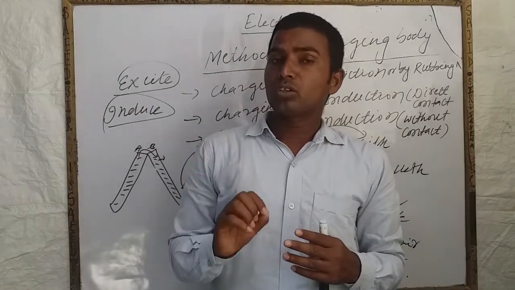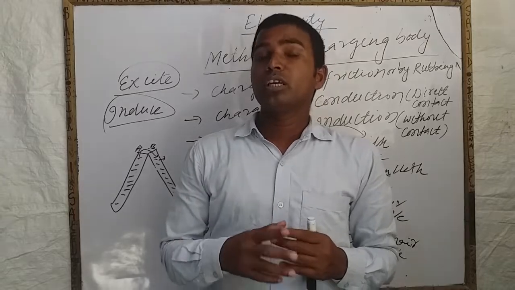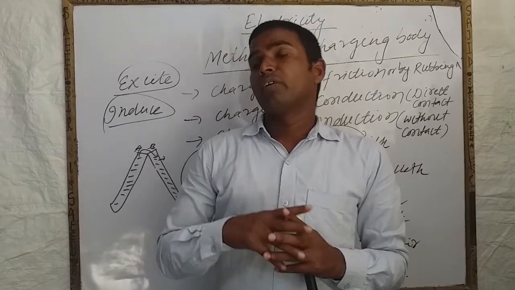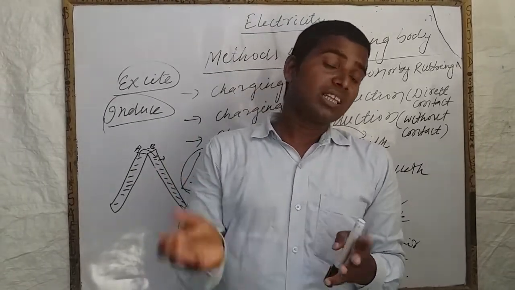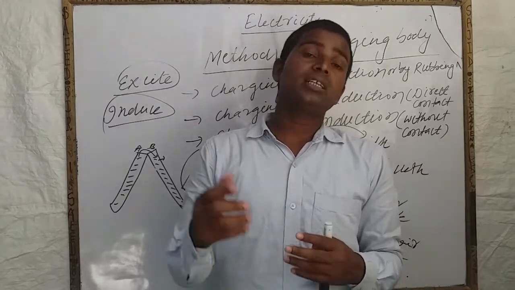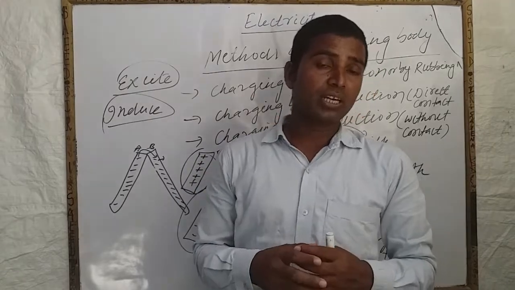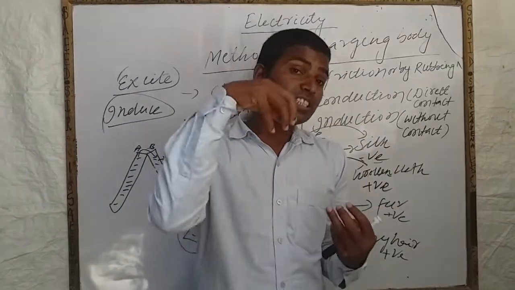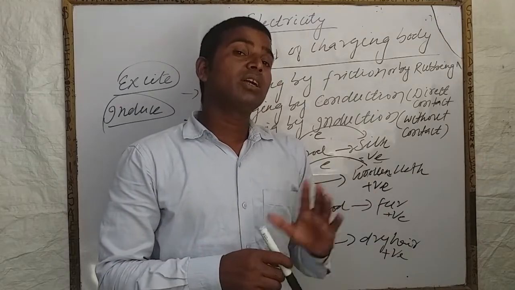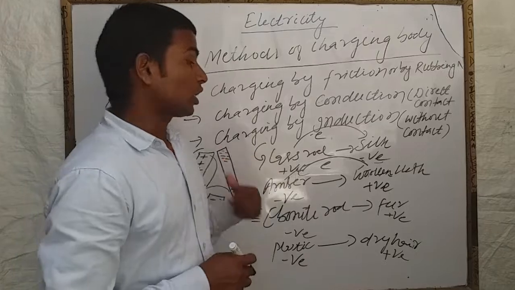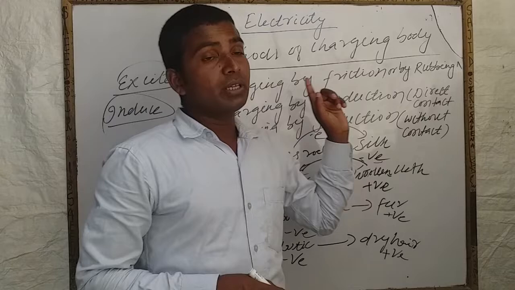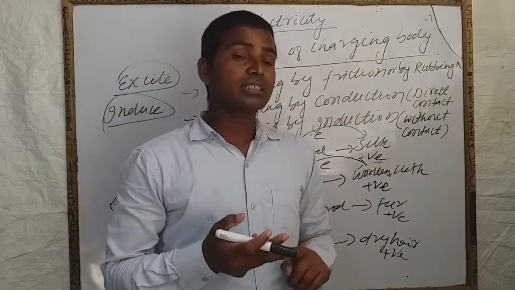The body which loses electrons acquires positive charge, and the body which gains electrons acquires negative charge. In the conduction method, when one charged body is touched with another uncharged body, then the uncharged body acquires the same charge as that charged body. In the induction method, when one charged body is brought near the end of another uncharged body, then the uncharged body develops the opposite charge of that charged body. Okay, so you should keep this in your mind. There are three methods of charging a body: friction, conduction, and induction.